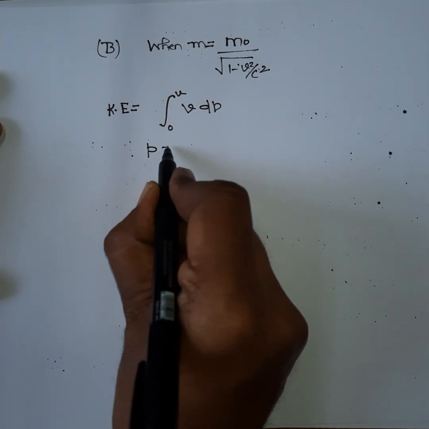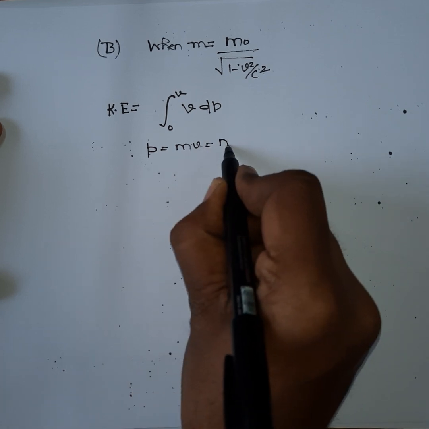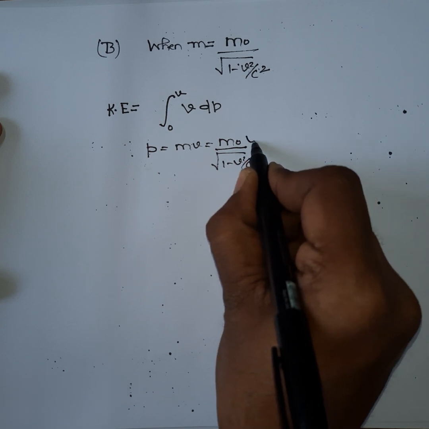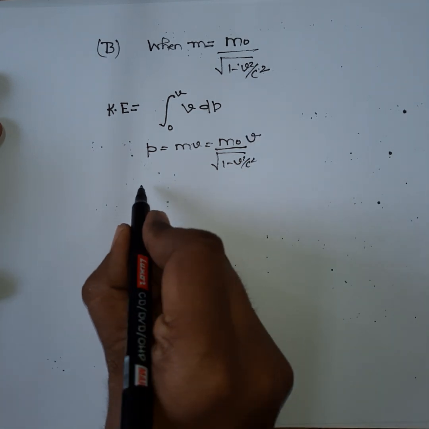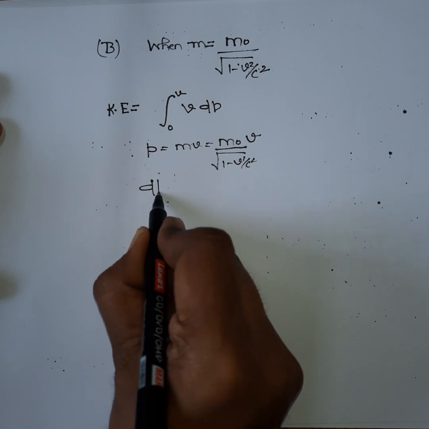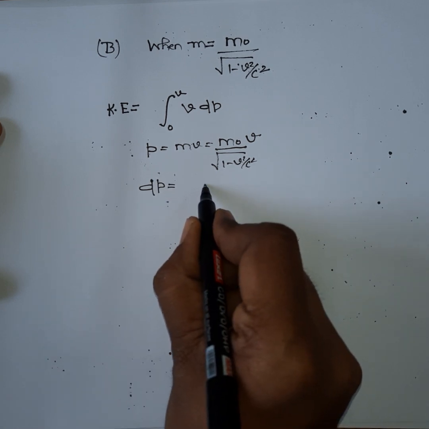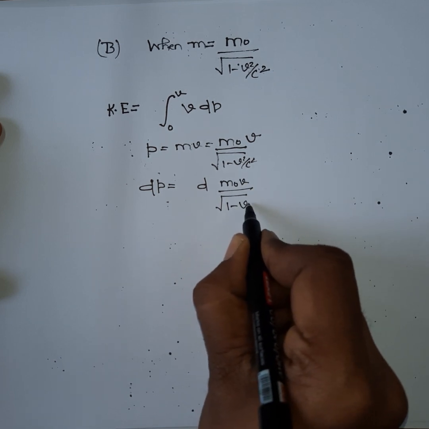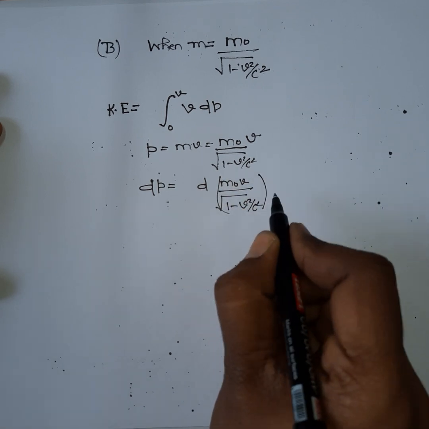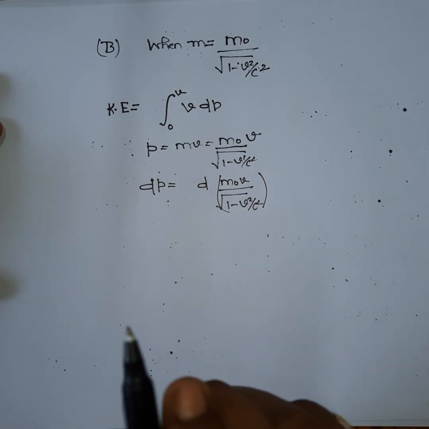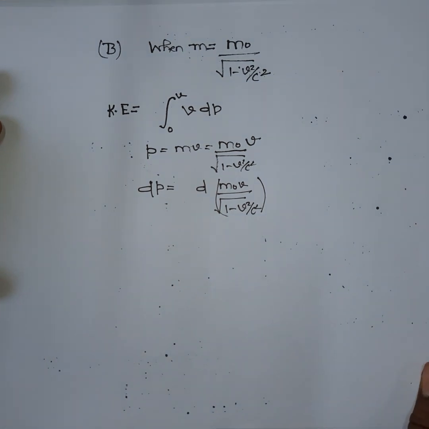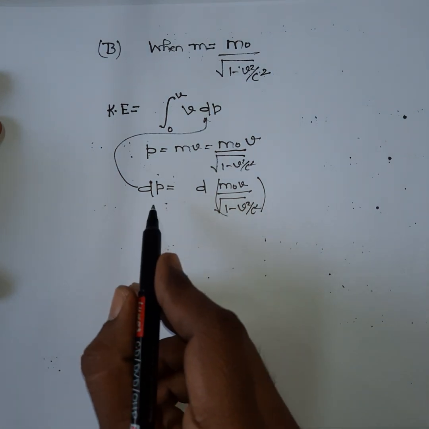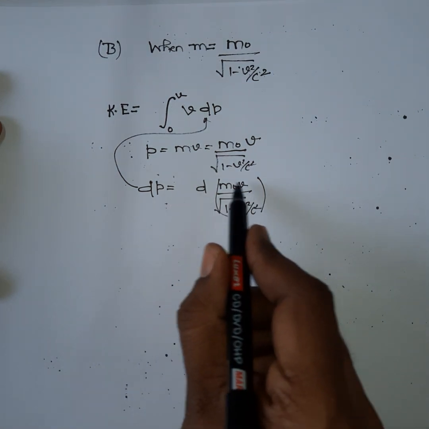The p is m naught divided by square root of 1 minus v square by c square, multiplied by v. So dp will be something different. This will be d of m naught v divided by square root of 1 minus v square by c square. I think this is clear up to this point. There should not be any doubt. So I will substitute dp here. The only change from the previous case is that dp will be given by this.